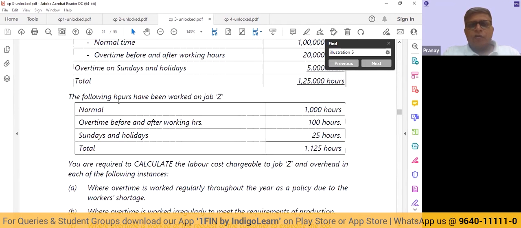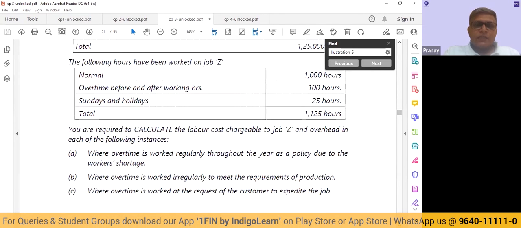Next, the following hours have been worked on job Z. So while carrying out this particular job, 1,000 hours were worked towards the normal working. Overtime done before and after the working hours was 100. Sundays and holidays was 25. The total is 1,125 hours.